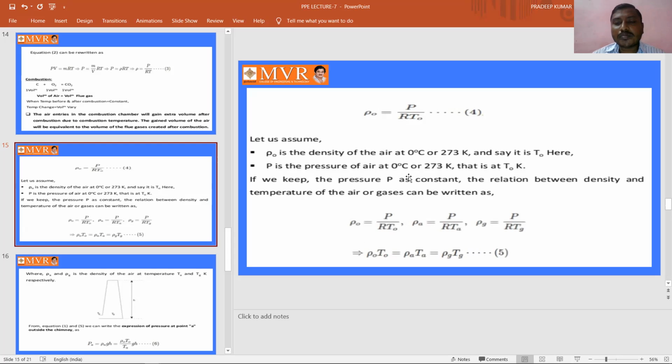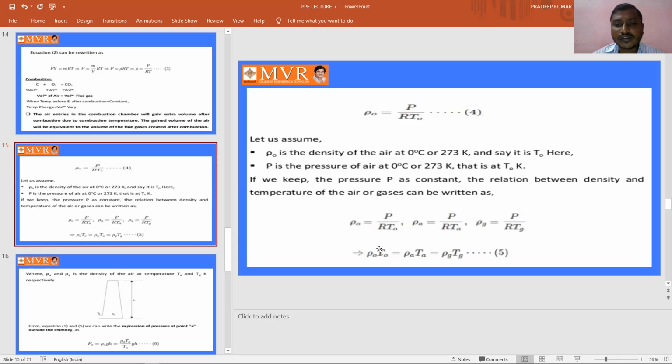When we keep P constant, the relation between the density and temperature of the air or gases can be written as rho naught into T naught is equal to rho A into TA is equal to rho G into TG.